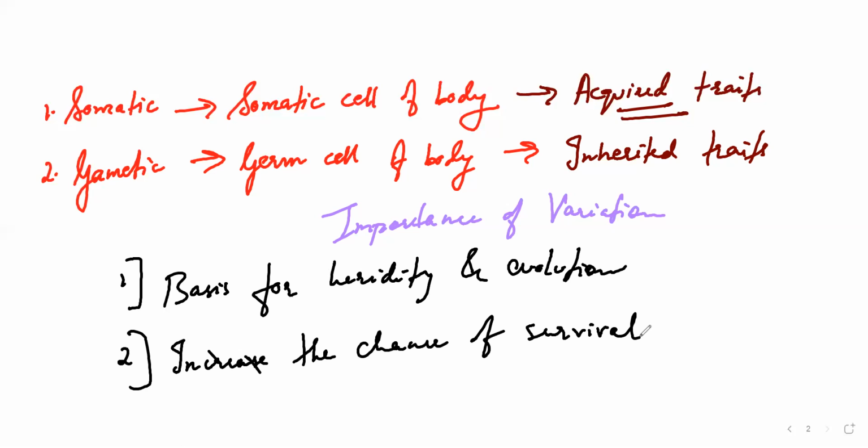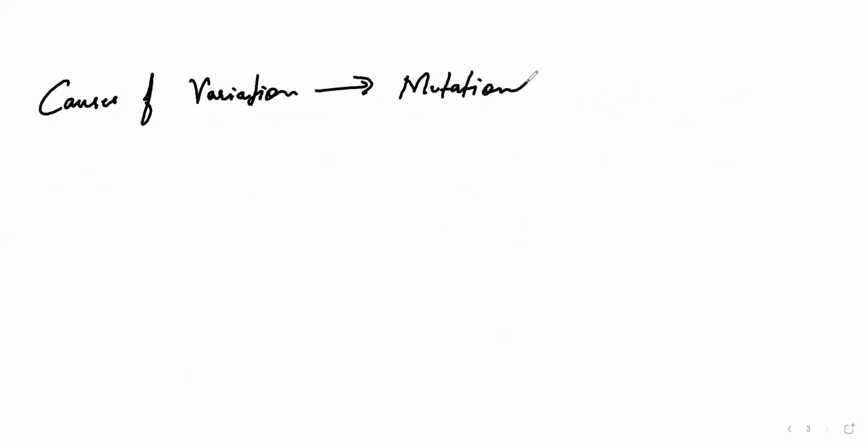Okay, now why does this variation occur? What is the main cause of the occurrence of the variation? Now, there are many reasons, but out of which the most important reason over here is mutation. Now, what is this mutation? Mutation means alteration in one of your genes.